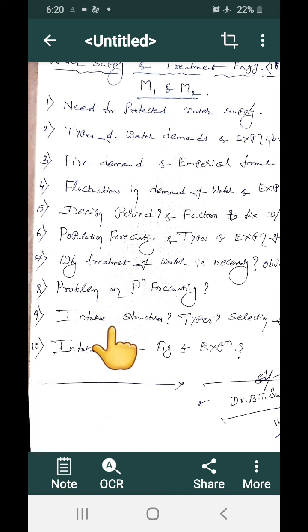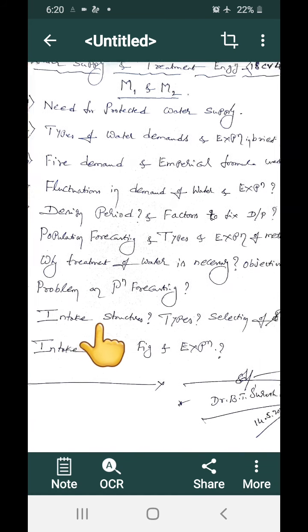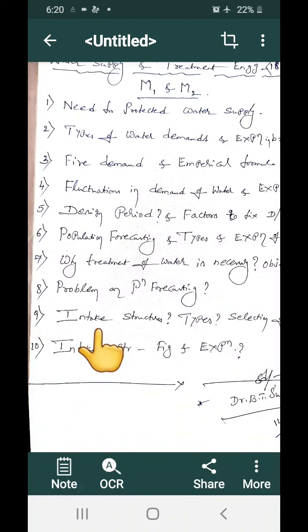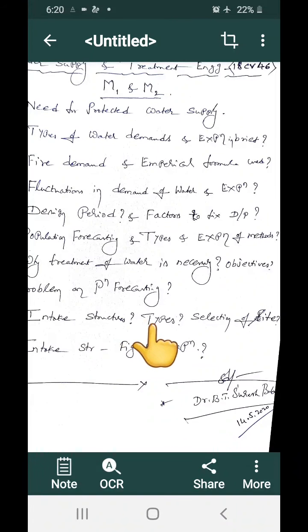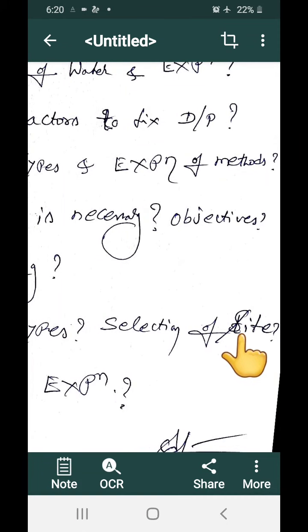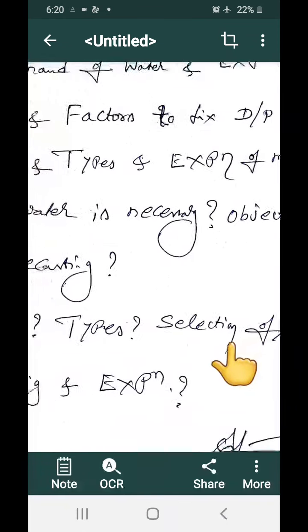Now the next one is intake structure. Intake structure means what? To draw the water from the source and pump it to the treatment plant is called intake works, and it is also called intake structures. What are their types? Totally 4 types. Number 1 is lake intake. Next, river intake, reservoir intake, and afterwards, canal intake.